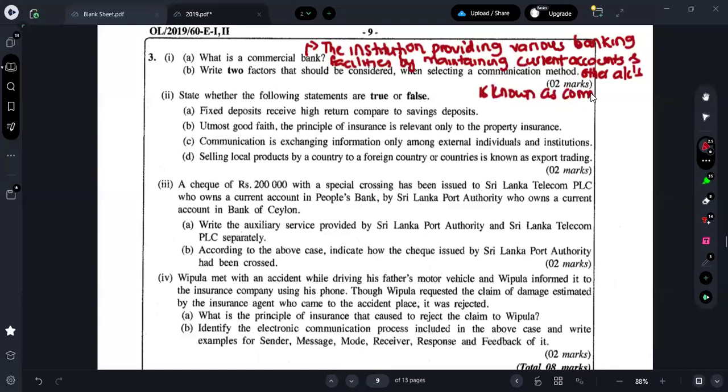Simply they are asking for the definition, so you can just easily write, right? Commercial bank. Okay.